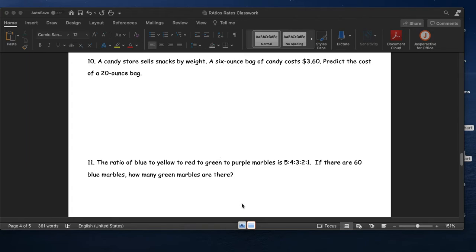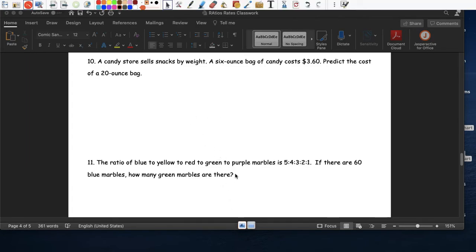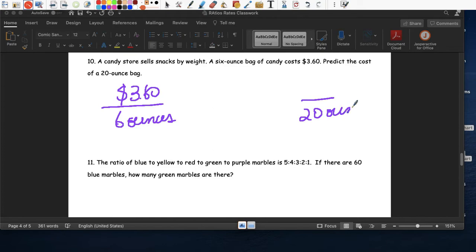So again, this one is a unit rate question. A candy store sells snacks by weight. 6 ounces cost $3.60. ¿Cuánto cuesta 20 ounces of candy? Okay, how much does 20 ounces cost? So again, let's find the unit rate, because the unit rate me va a facilitar mucho las cosas. Divide by 6, right?